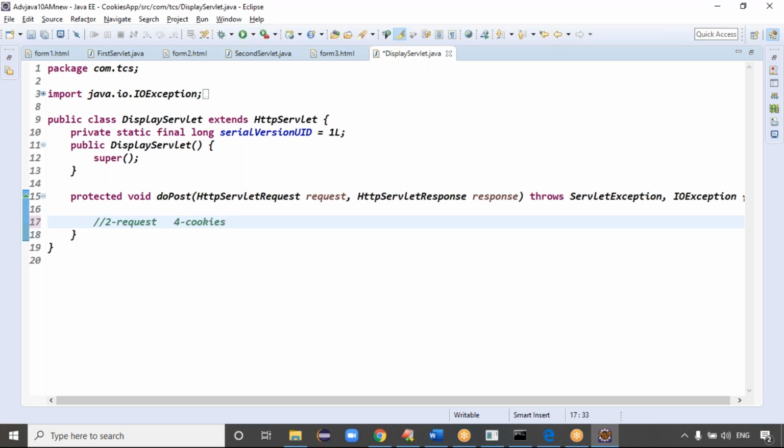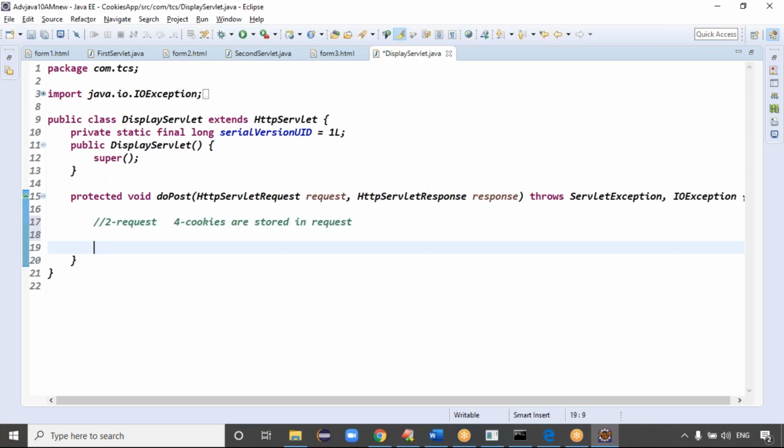Exactly. When you fill the form 3, those form 3 details are stored in the request object, and these 4 cookies are also stored in which object? Request object or not? Yes or no? Because when you fill the form 3, your browser contains the 4 cookies.